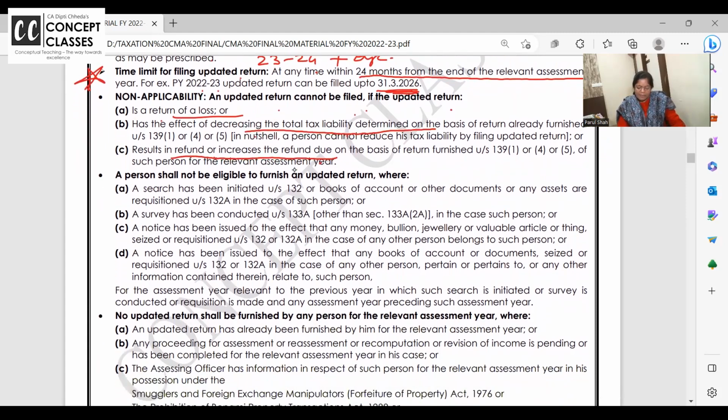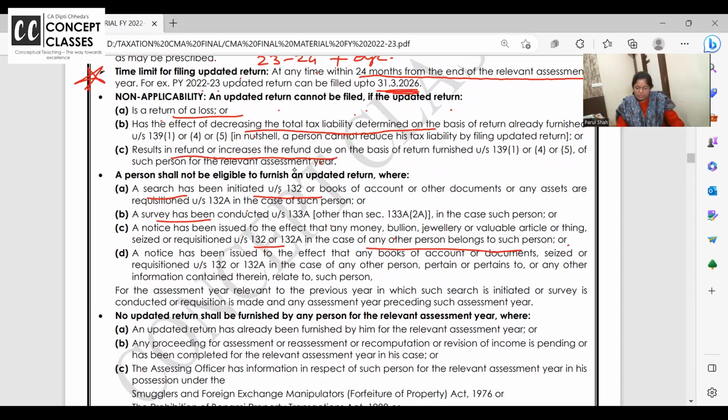A person shall not be eligible to furnish an updated return where a search is initiated and his books of accounts and assets are requisitioned. Search is going on, a raid. A survey has been conducted under 133A and all. Or a notice has been issued for any money, bullion, jewelry or article or thing found in a survey and search in case of any other person. There's no raid or survey at my place, but there is a raid at my neighbor's house and there it is recorded that some jewelry, some gold they are having is mine. Then I also cannot file an updated return.